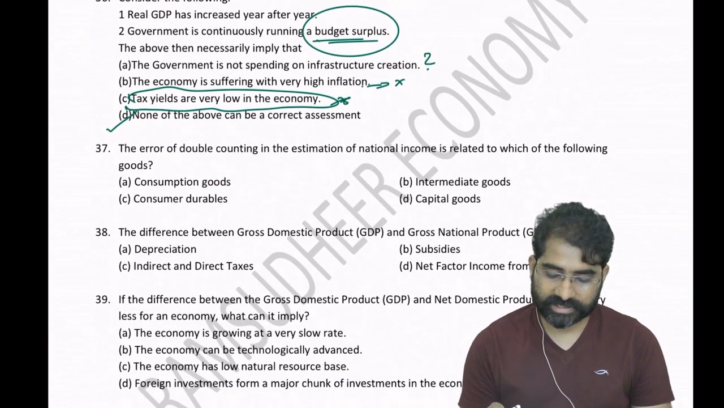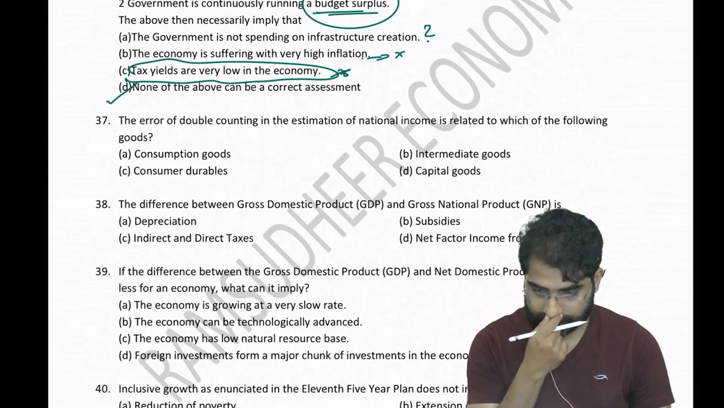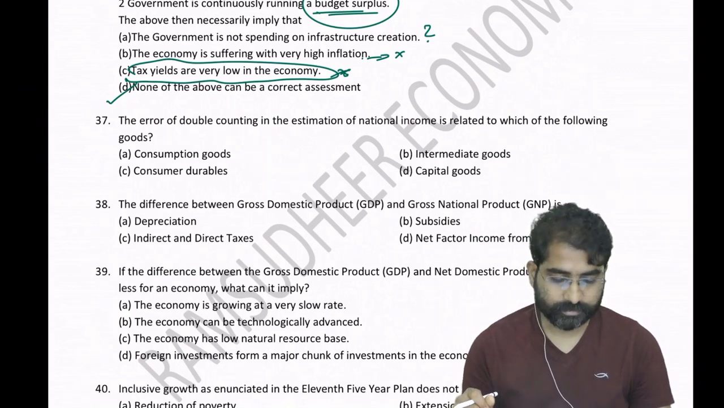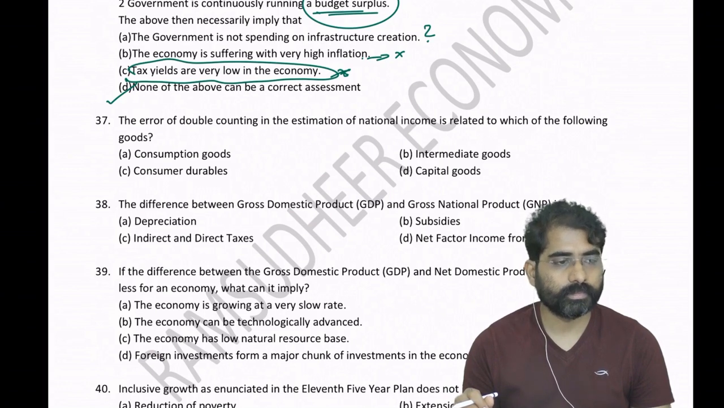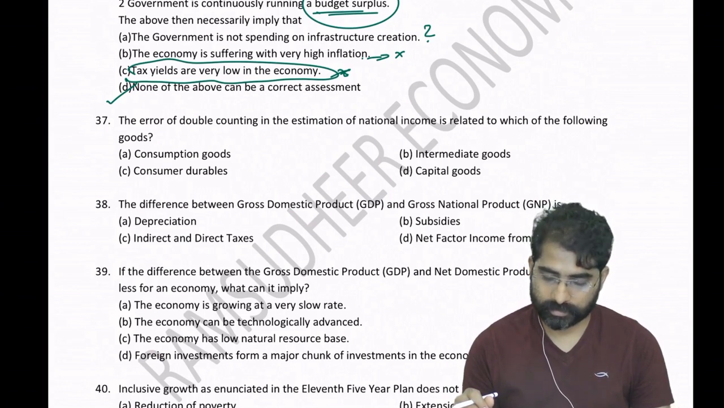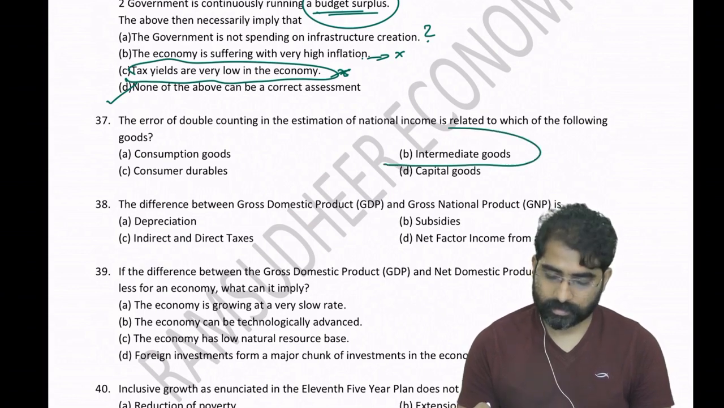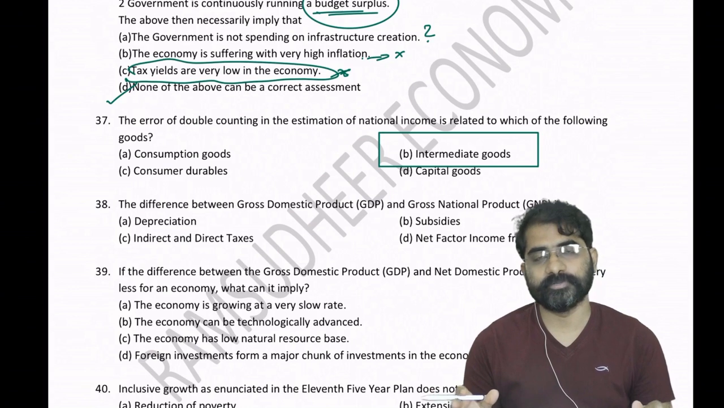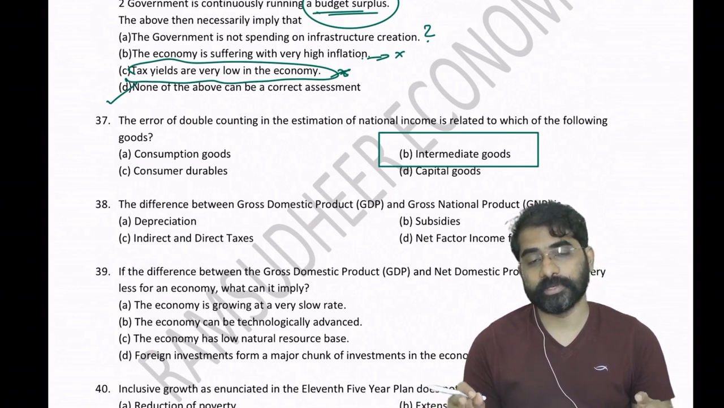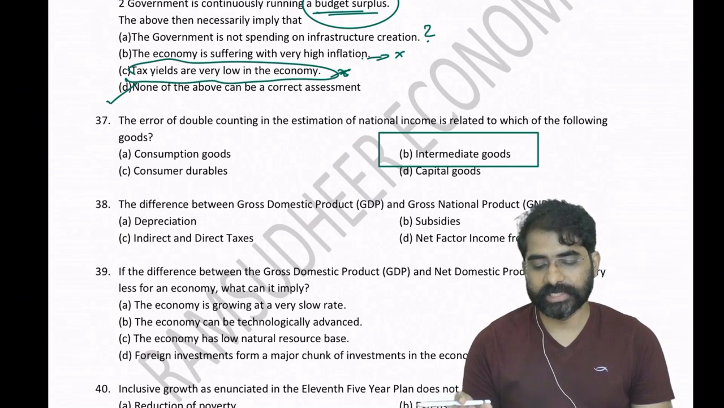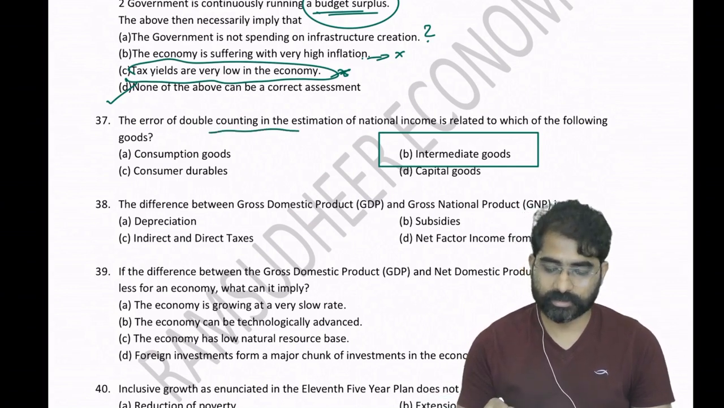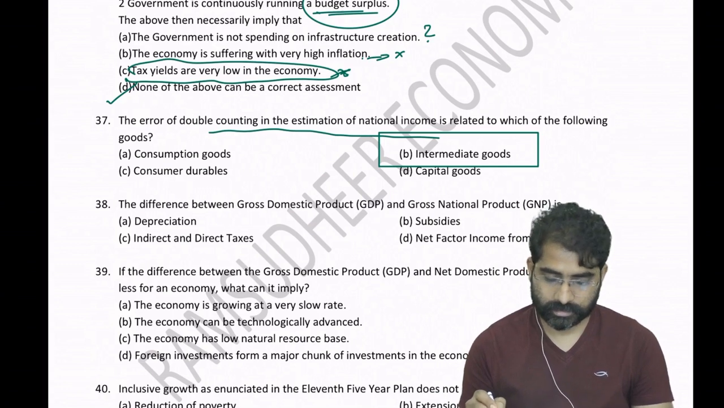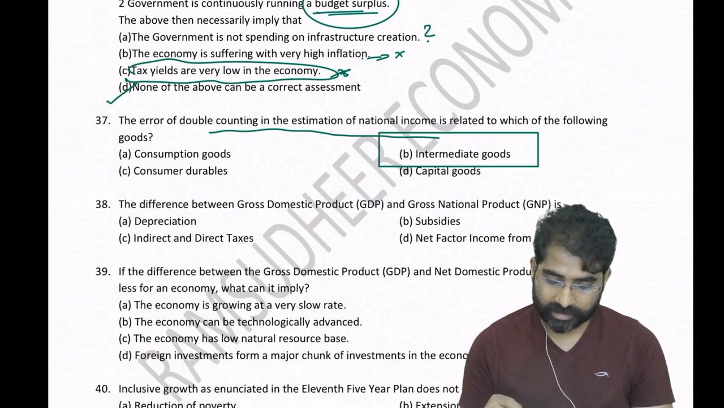Go to question number 37. Which goods will lead to double counting? It is intermediate goods, because if you count intermediate goods along with final goods, it leads to double counting. So it is intermediate goods, the error of double counting. Now go to question number 38.